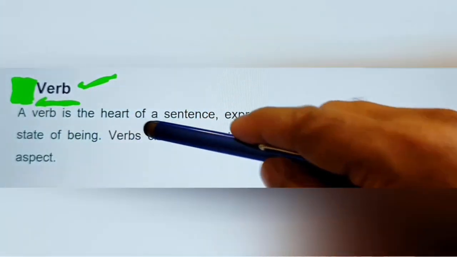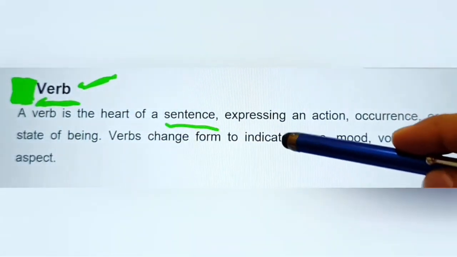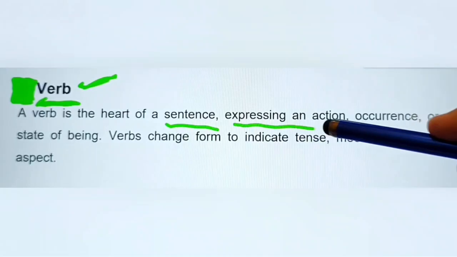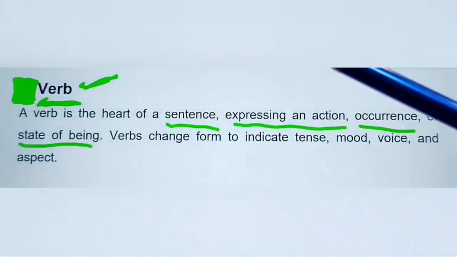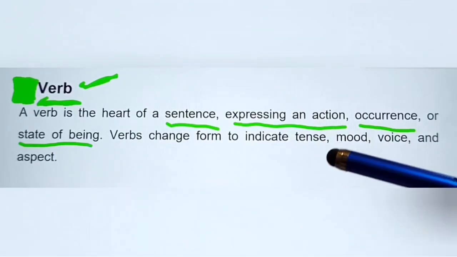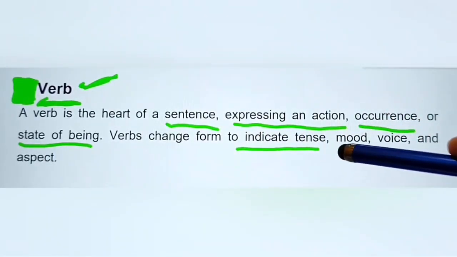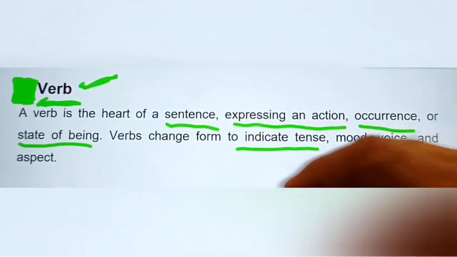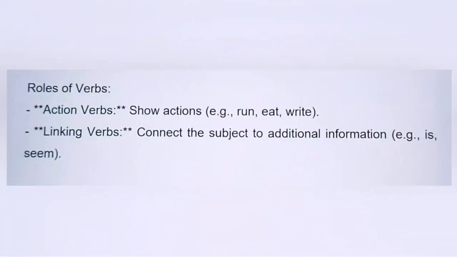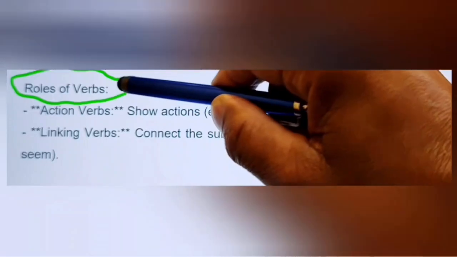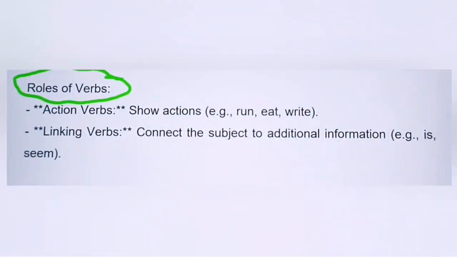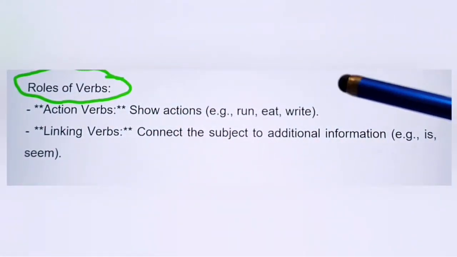Let's describe furthermore about verbs. A verb is the heart of a sentence that expresses an action, occurrence, or state of being. Verbs change form to indicate tense, mood, voice, and aspect. Let's describe what are the roles of a verb in a sentence.